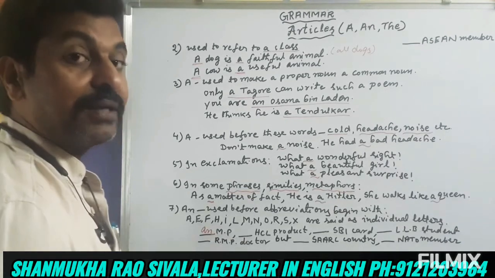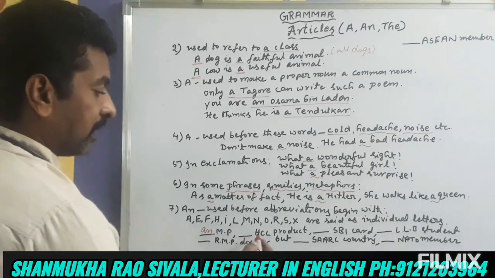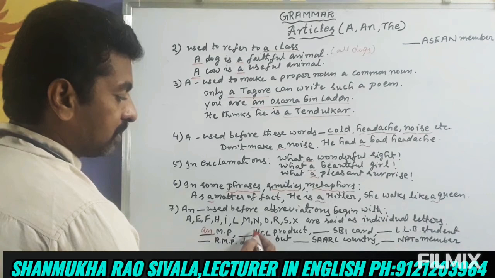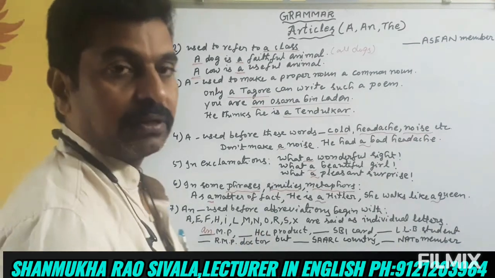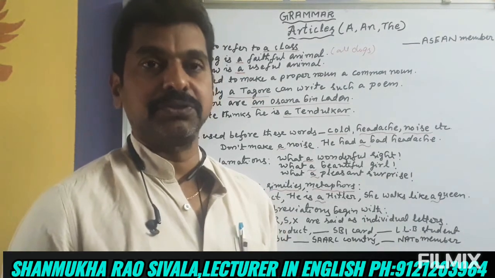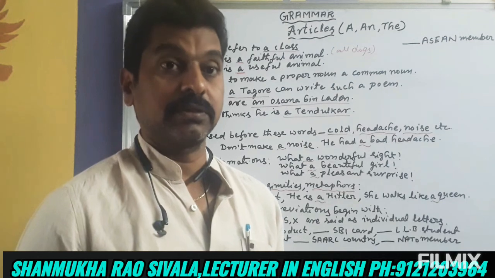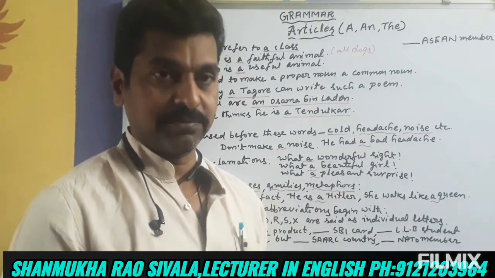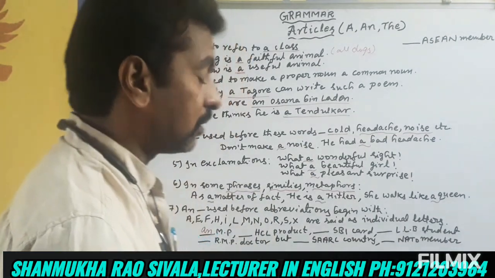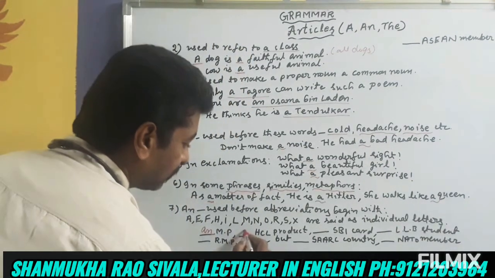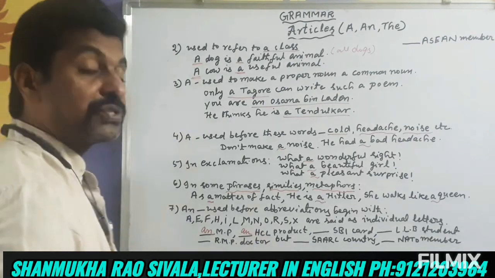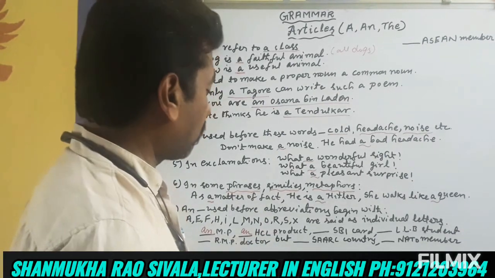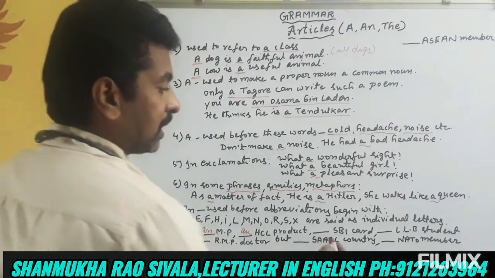An MP. The sound is a vowel sound. This is not pronounced as H, this is pronounced as aitch. A sound. Before an A sound, an comes. Vowel sound, so an HCl product. An HCl product. An SBI card.